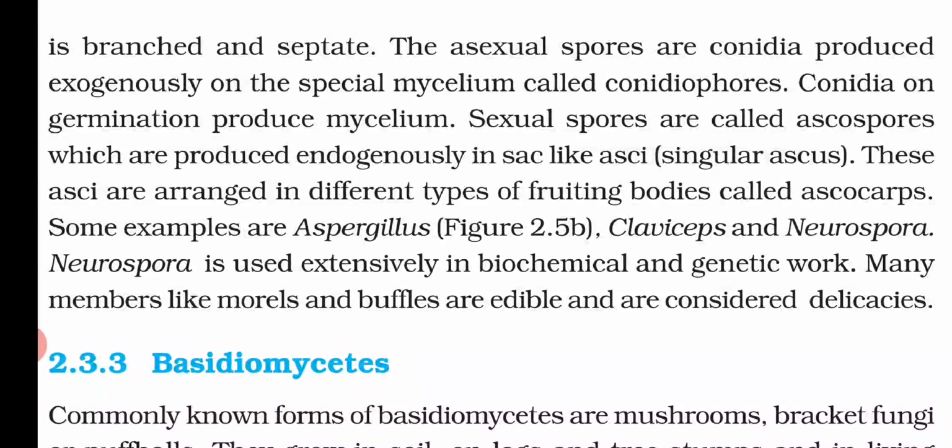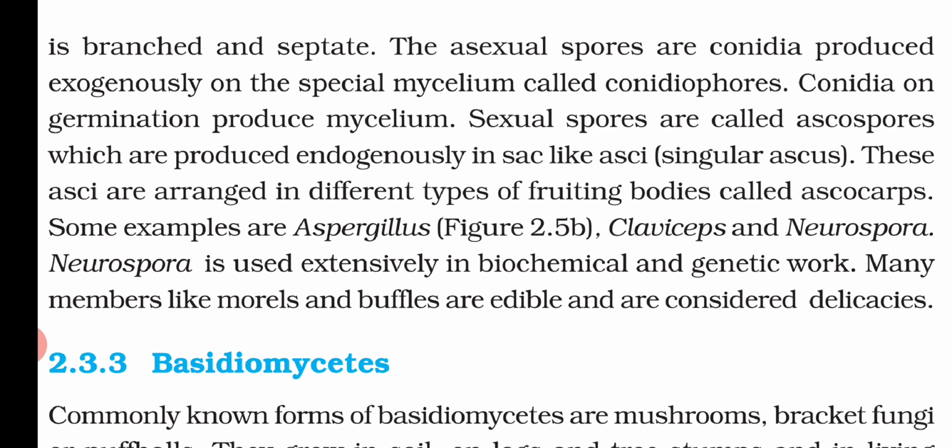Now, sexual reproduction or sexual spores are called the ascospores, which are produced endogenously in sac-like asci. The singular is ascus. That means the structure that is producing the ascospore we call asci, and the singular is ascus. It is endogenous, that means they are produced from inside. Now these asci are arranged in a fruiting body that we call the ascocarp. That means these structures are present in a fruiting body, known as the ascocarp.